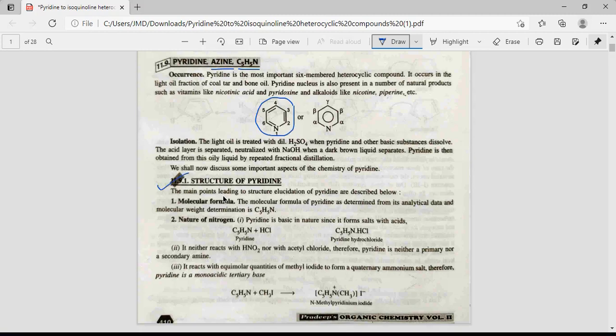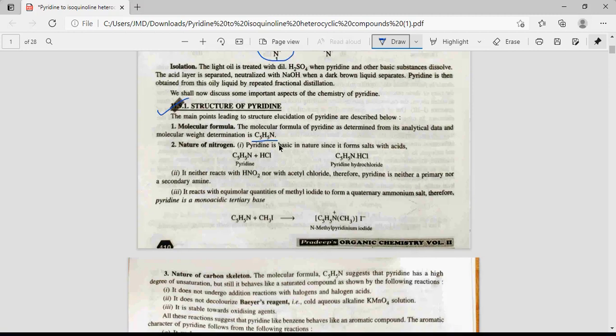Next, the structure of pyridine. Molecular formula already done. Then the nature of nitrogen. Pyridine is basic in nature because a lone pair is present on nitrogen. So it forms salt with acid. So pyridine with HCl forms pyridine hydrochloride salt.